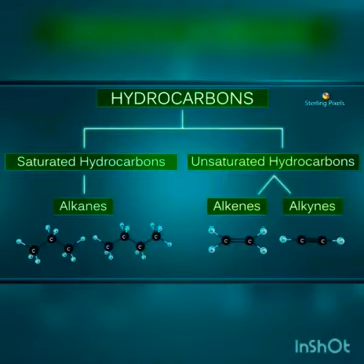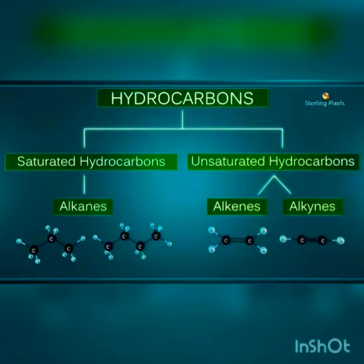You understood that hydrocarbons are of two types, saturated and unsaturated. Under saturated hydrocarbons, only compounds with single bonds are present. Such hydrocarbons are called alkanes, that is, between carbon and hydrogen only single bonds are present.